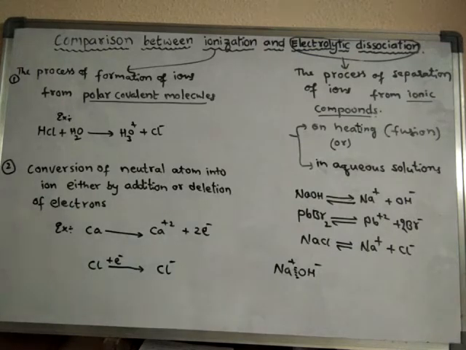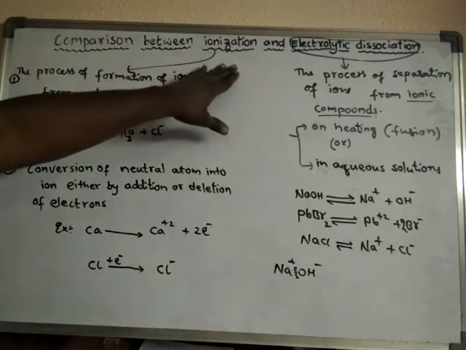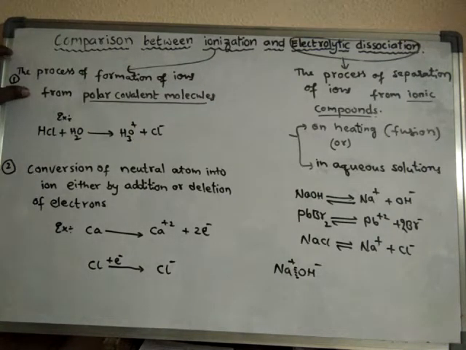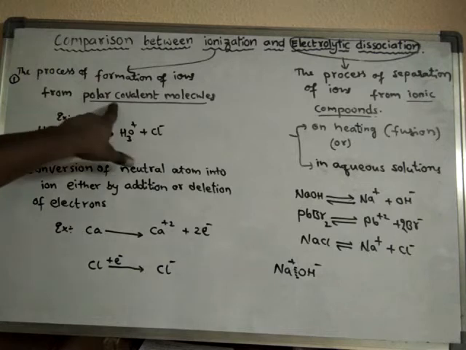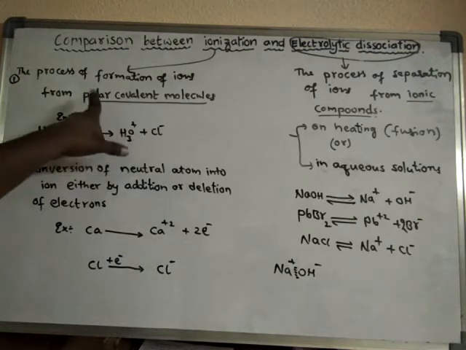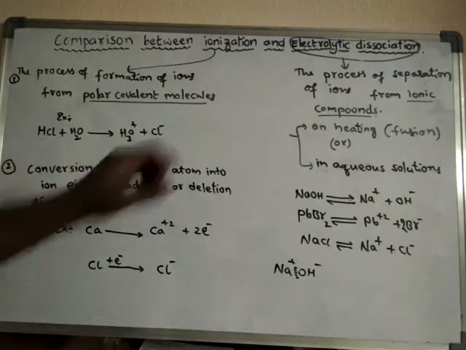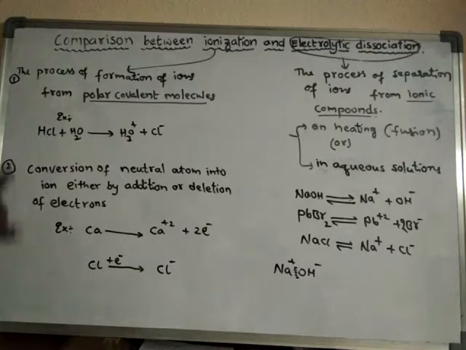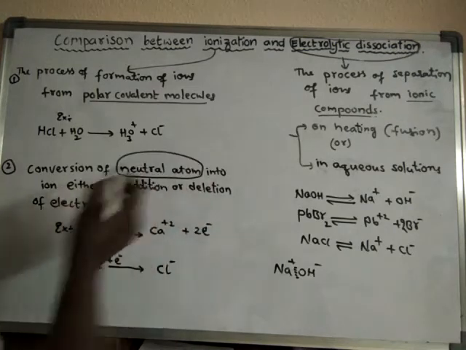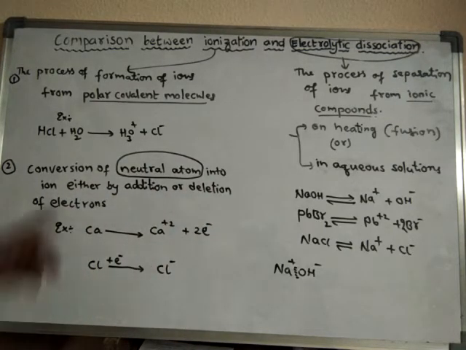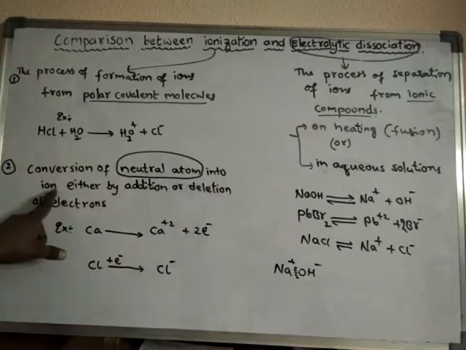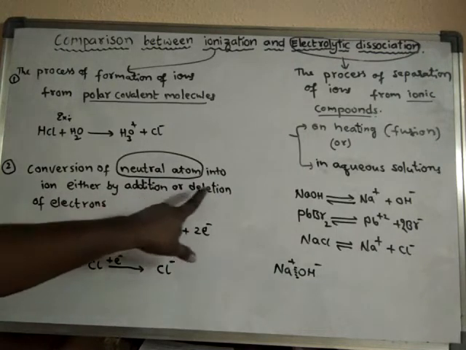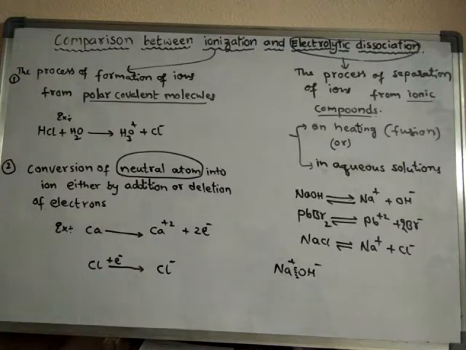And ionization can be done either from molecules, particularly polar covalent molecules that break down into ions, which means ions are newly formed. This is one process. Another process is that from a neutral atom also ions are formed, by addition of electrons or deletion of electrons.